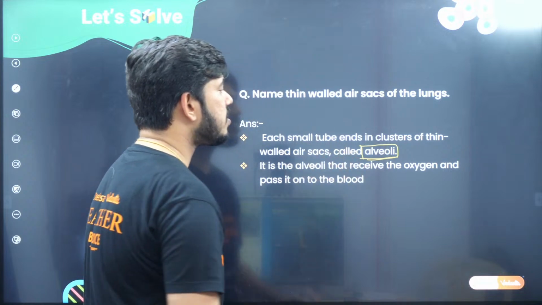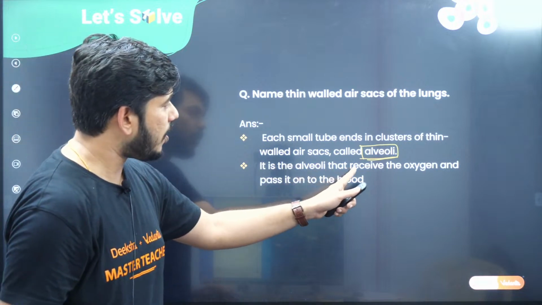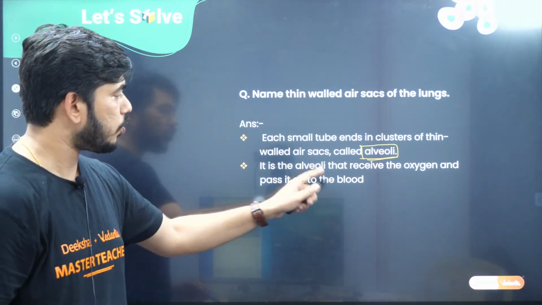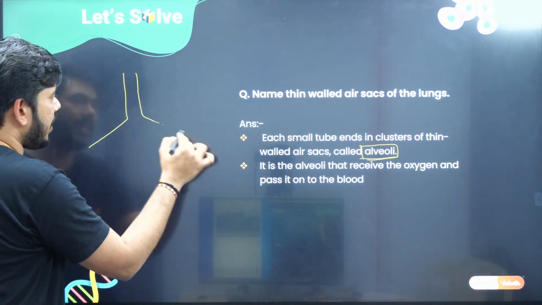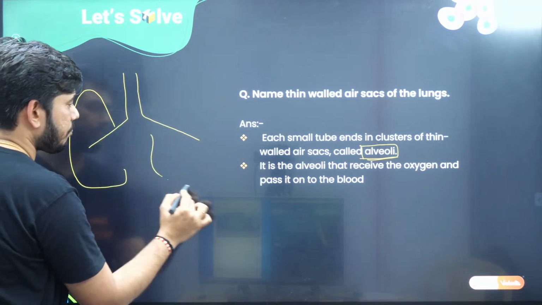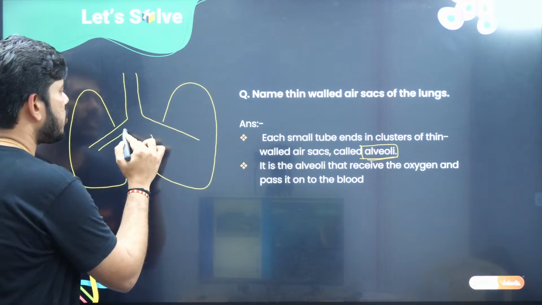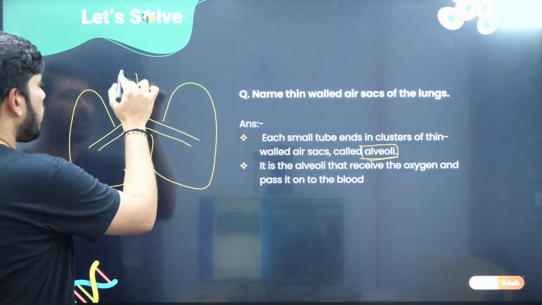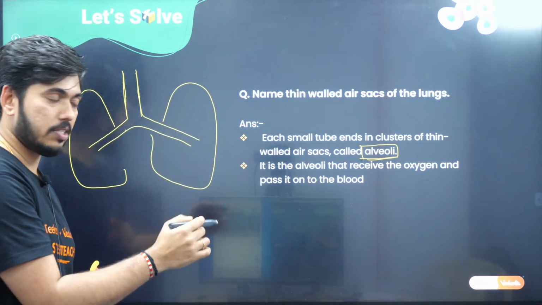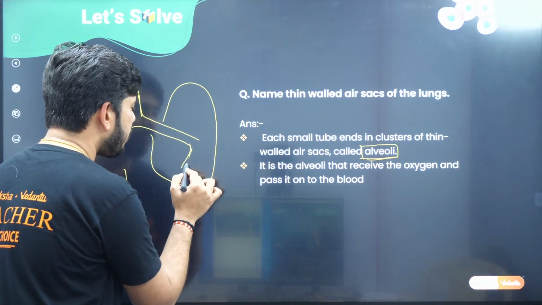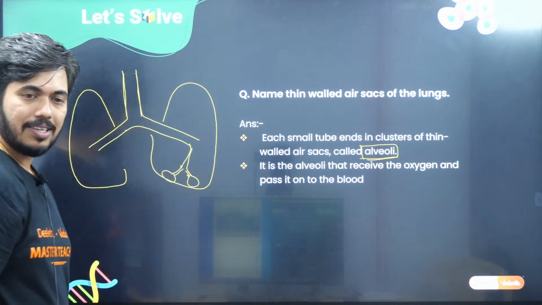Each small tube ends in a cluster of thin-walled air sacs called alveoli. It is the alveoli that receives the oxygen and passes it to the blood. Children, just let me explain this now. So this is nothing but your lungs. I hope you know about the structure of the lungs. It has got the larynx, the trachea, the bronchi, the bronchioles, right?